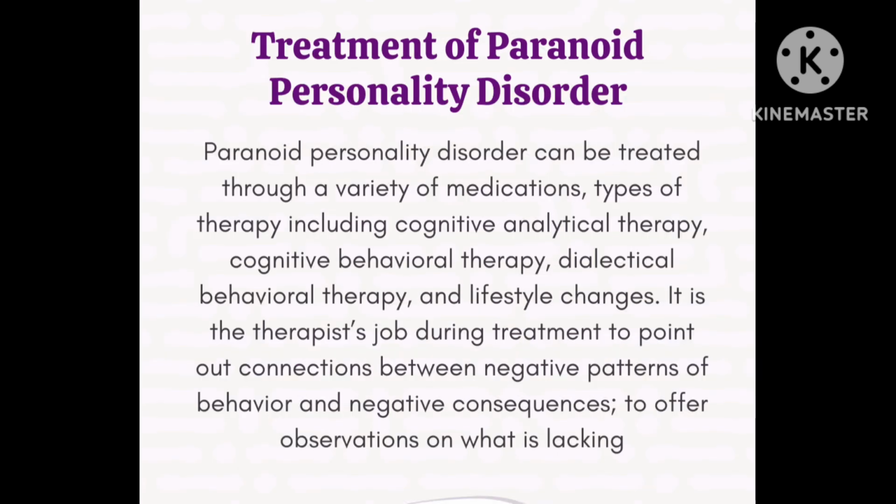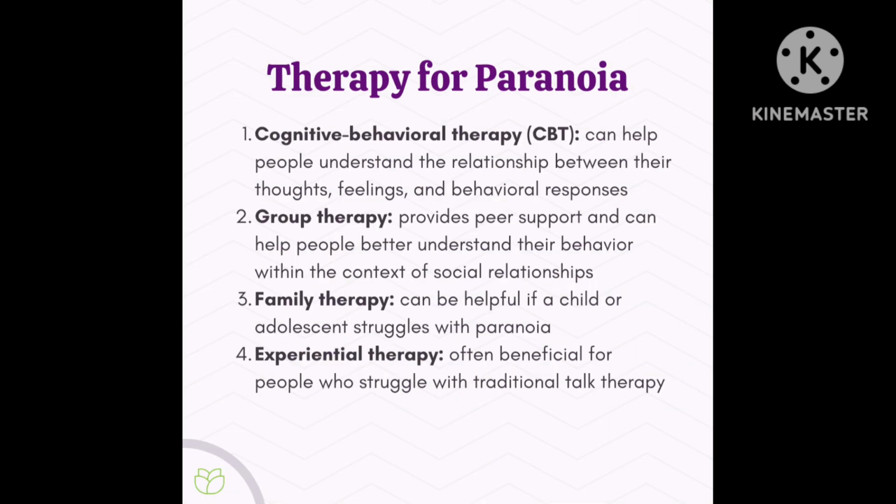Next, we'll see about the treatment of paranoid personality disorder. It can be treated through a variety of medications and types of therapy, including cognitive analytical therapy, cognitive behavioral therapy, dialectical behavioral therapy, and lifestyle changes. Let's see the therapies. Cognitive behavioral therapy can help people understand the relationship between their thoughts, feelings, and behavioral responses.